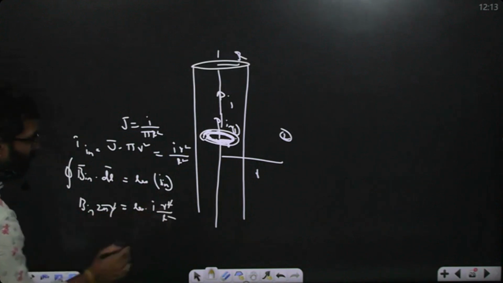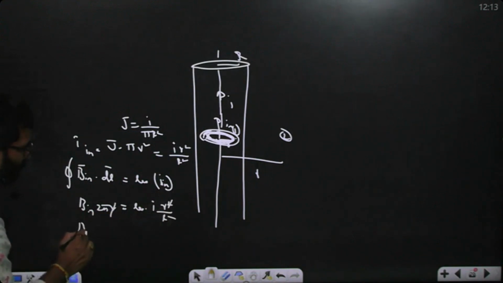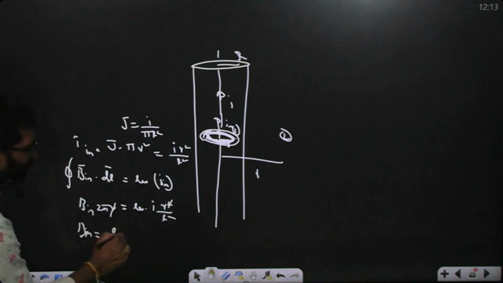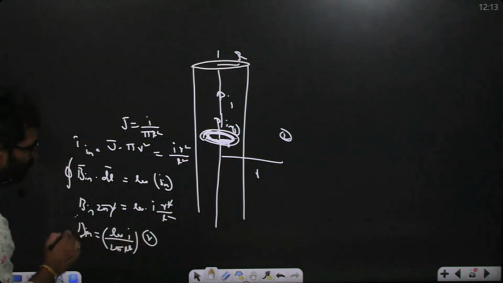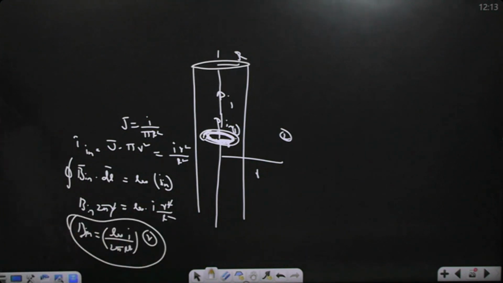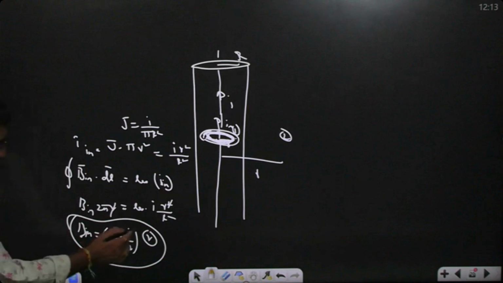One r cancels below. So B inside is what? Mu naught I r by 2 pi R square. So this is proportional to r. B is proportional to r inside. So I by pi R square is called what?